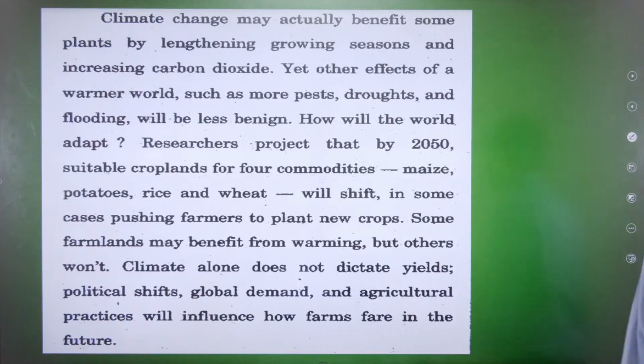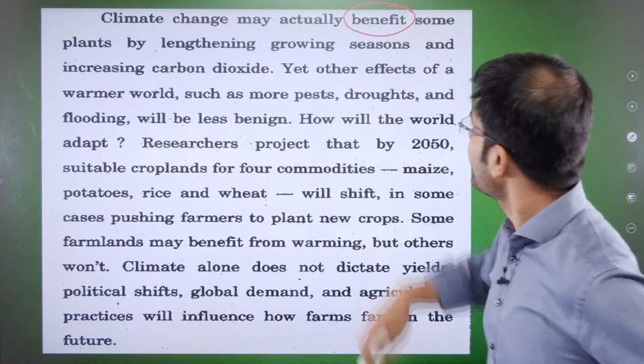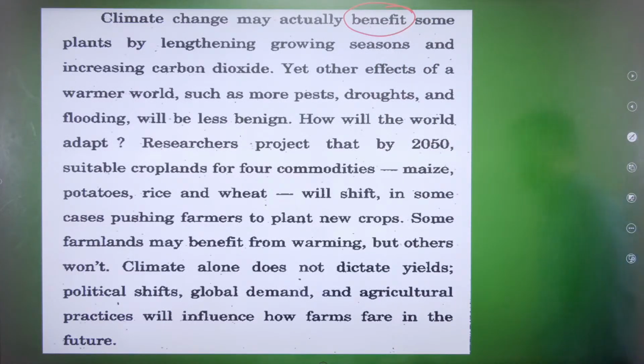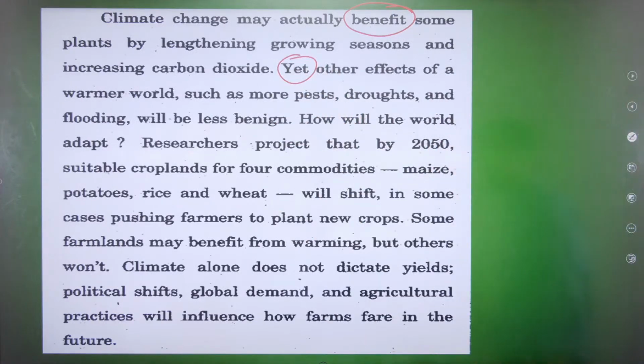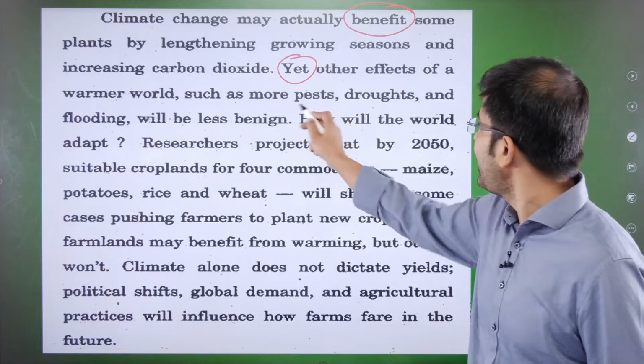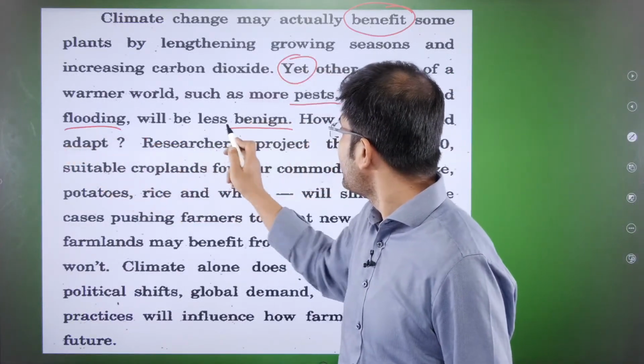Let's look at this quickly. Climate change may actually benefit some plants. Okay, so it's talking about the benefits of climate change by lengthening growing seasons and increasing carbon dioxide. Yet, transition word, other effects of a warmer world, such as more pests, droughts, and flooding, will be less benign.